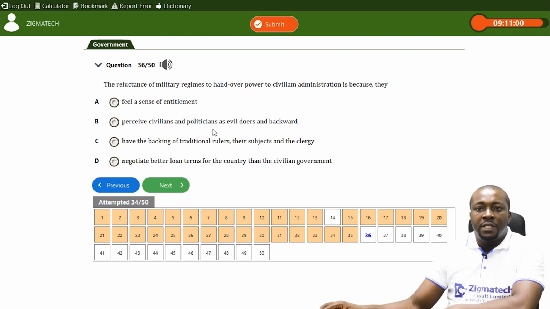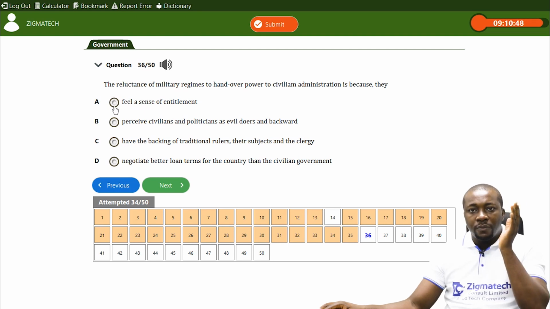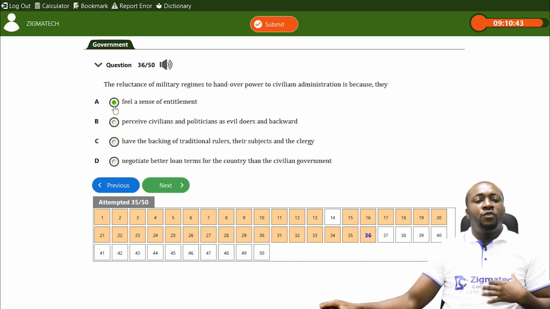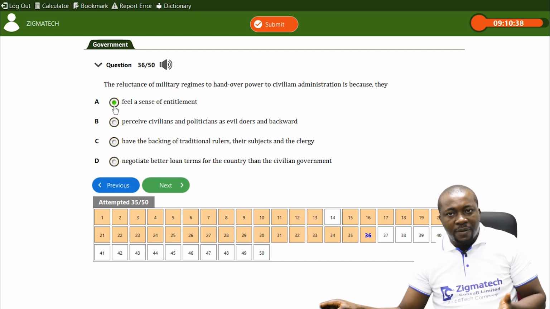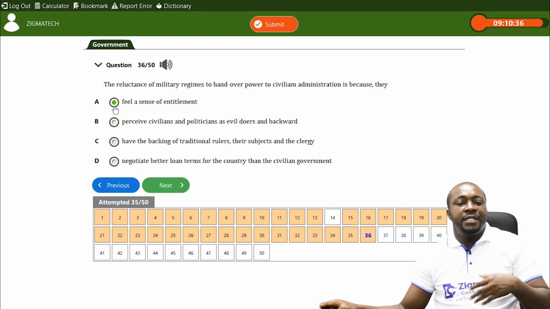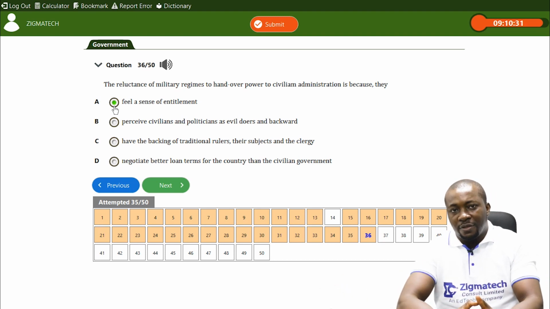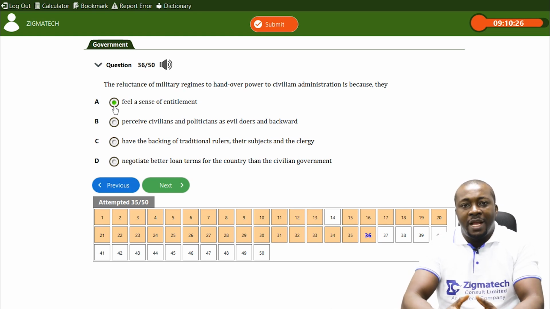B, perceive civilians and politicians as evildoers and backwards. Poor governance is related, but not that they see them as evildoers, no. But they feel a sense of entitlement. That is, they can do it better than civilian government. There are crises, things are going wrong, there's corruption, and they see themselves as saviors that have come in to sanitize the society and do it better than the civilians. So that is the sense of entitlement that they have.